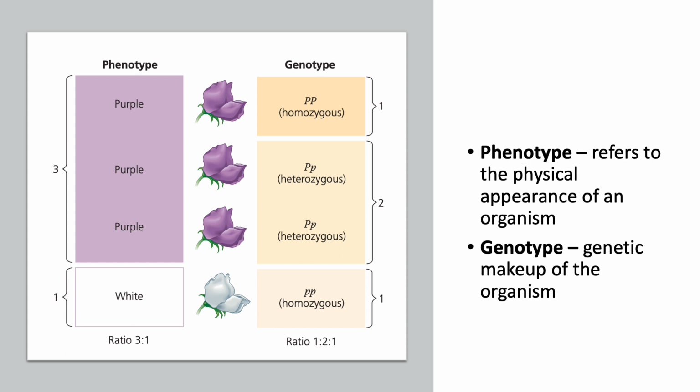In the case of flower color in pea plants, the homozygous dominant genotype and heterozygous genotype have the same phenotype or appearance, which is purple, but different genotypes. This is seen in the figure presented. Note that phenotype refers to physiological traits as well as traits that relate directly to appearance.